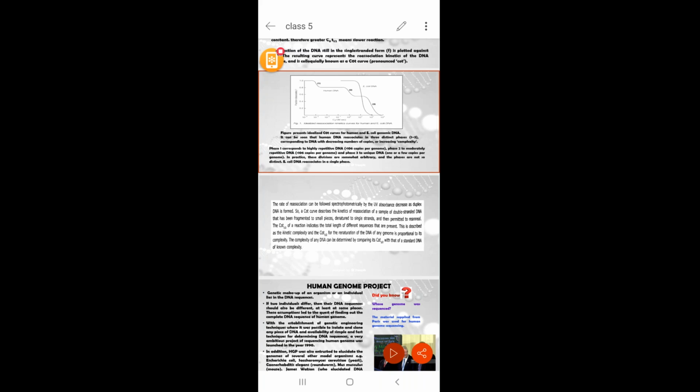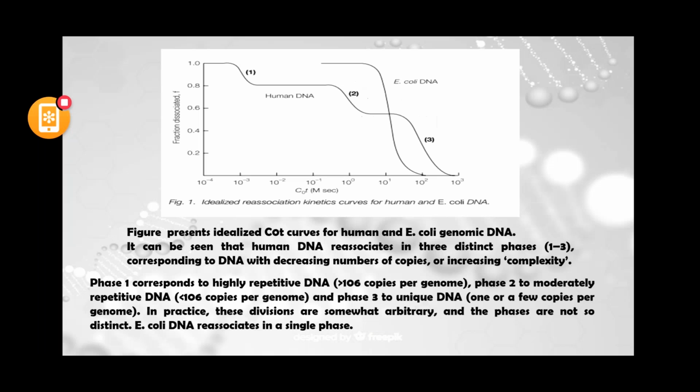See, so this is the Cot curve. In the x-axis, you are giving the Cot value of DNA with particular time. And this is the fraction dissociated in the y-axis, meaning how many single stranded DNA are still there.